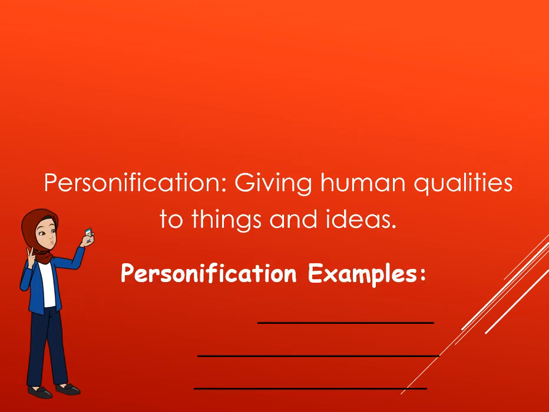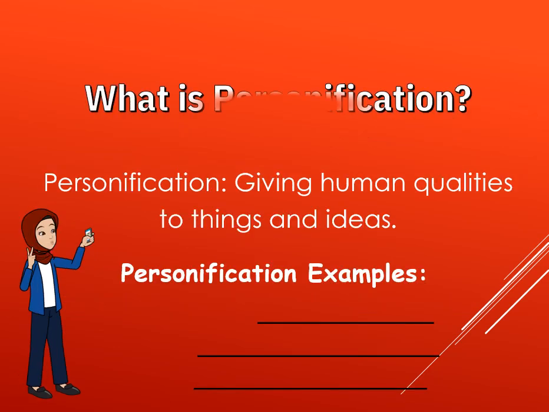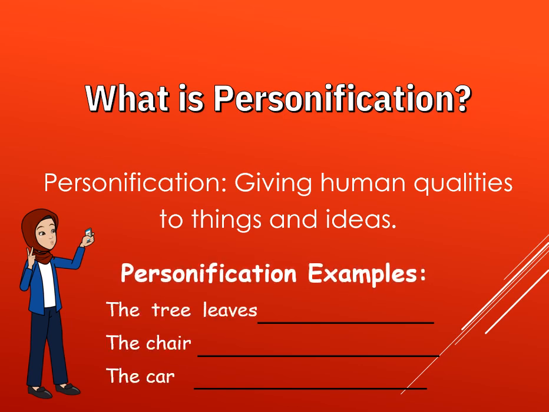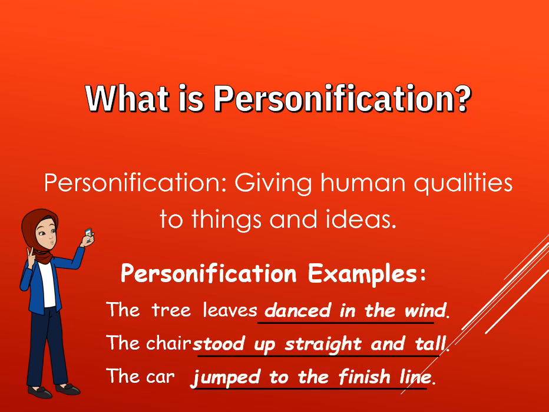Then we have personification. What is personification? Simply, personification is giving human qualities to things and ideas. For example, the tree leaves dance in the wind. Of course, tree leaves are not going to dance.